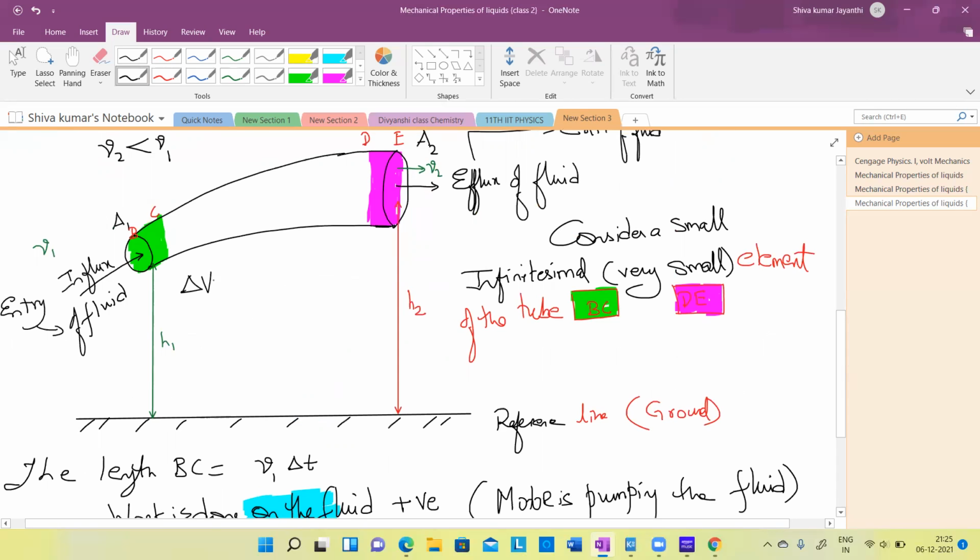Area A1 into length BC. What is length BC? Given delta t, velocity, yes, very good: velocity V1 into delta t.